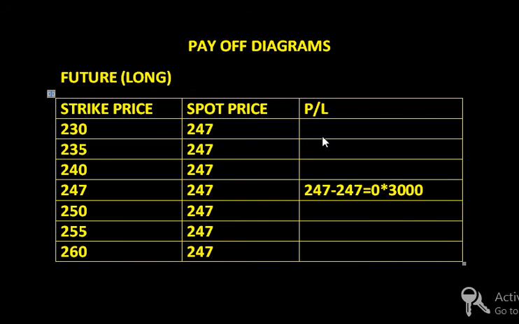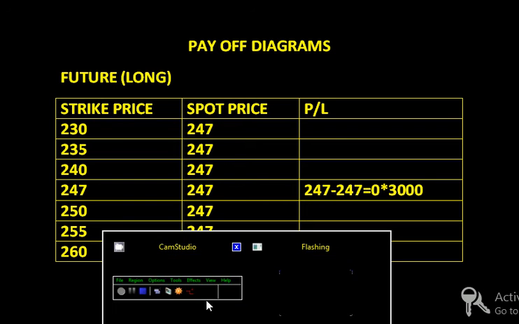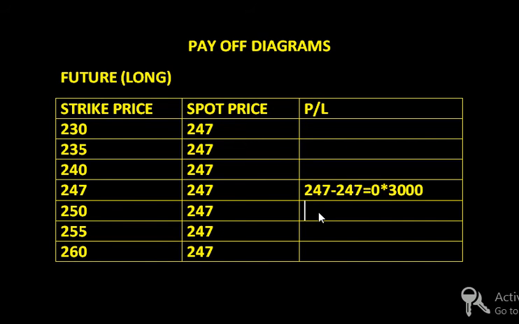Now we have taken the long position in the future. If the price goes up from 247 to 250, here we are going to make a profit of 250 minus 247, that is equal to 3 rupees. So I am going to make a profit of 3 rupees per stock, and I have taken one lot that contains 3000 stocks of the SBI. So 3 into 3000, so here I am going to make a profit of 9000 rupees.